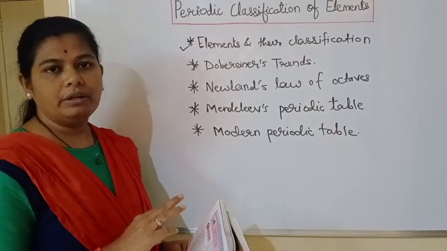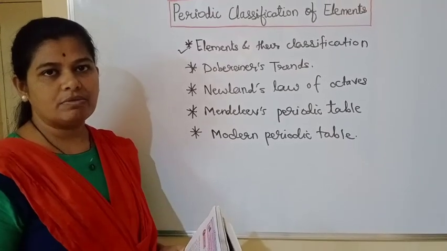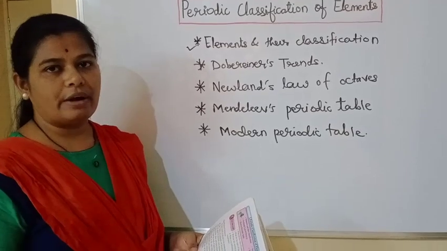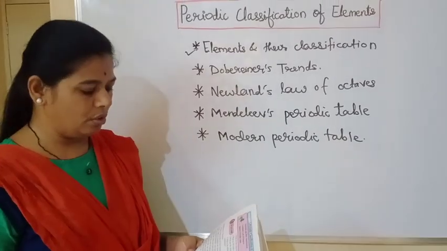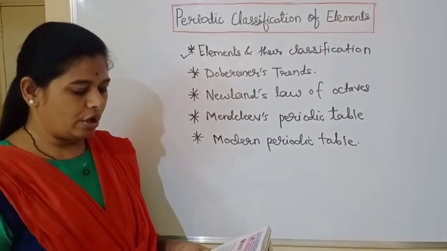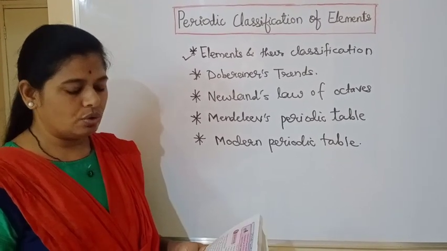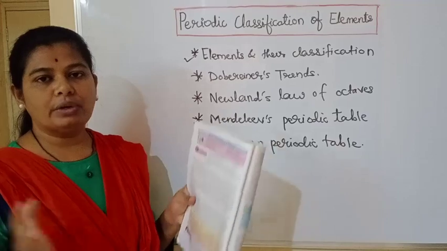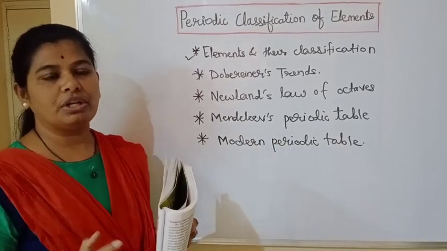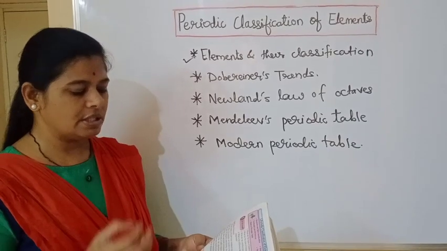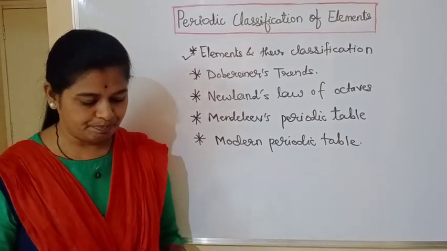So in the year 1800 only 30 elements were discovered, but after that new inventions were carried on and new elements came into being. More and more information about the properties of these elements was gathered. The scientists also studied the properties of the elements and tried to classify them.